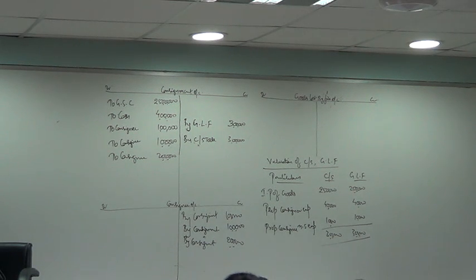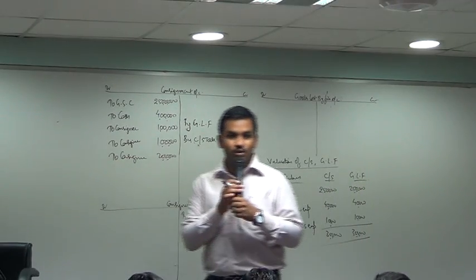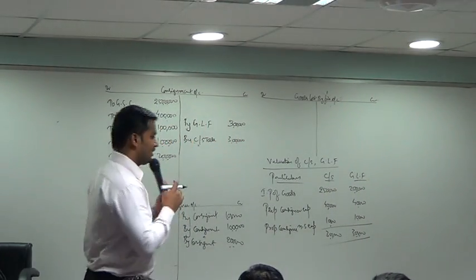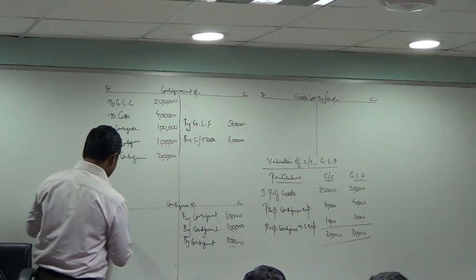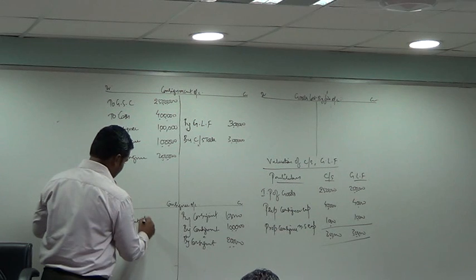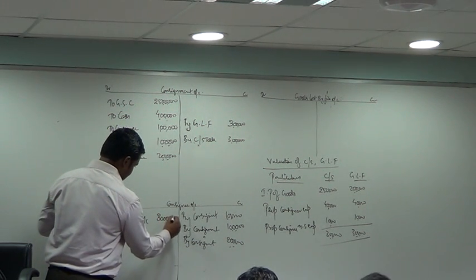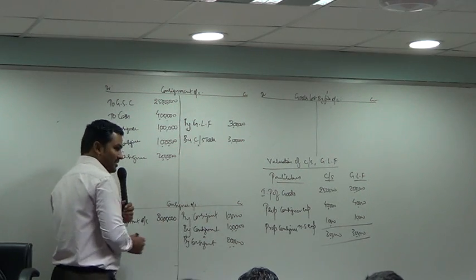Only 80%. Out of 100, 10 is unsold, 10 is lost. So how much remains? 80. 80 is sold, for how much amount? 30 lakh. What is the entry? Consignee account debit to consignment account, 30 lakhs.